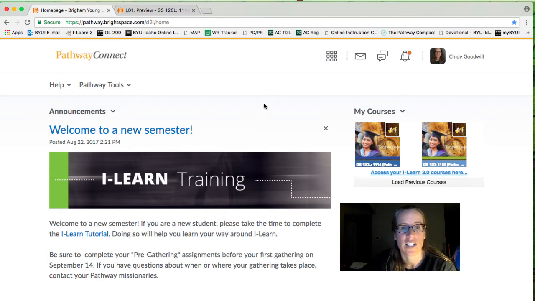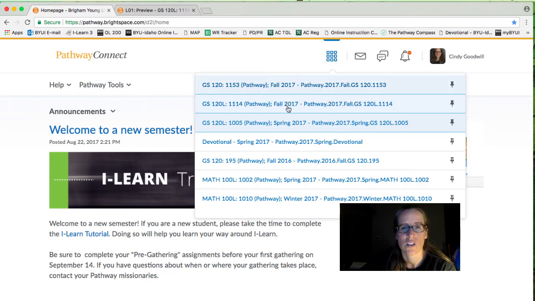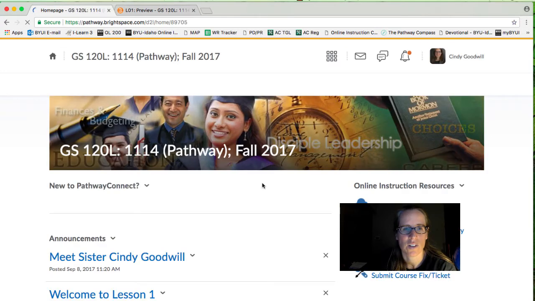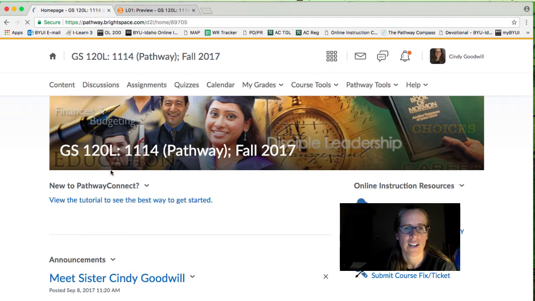When you log into Pathway Connect, this is the home page that you end up on. To get to your course, you can either come up here and click on this waffle icon and choose your course, in this case GS 120L, or you can come down here and choose your course from one of these icons, and that should take us to the course right here.